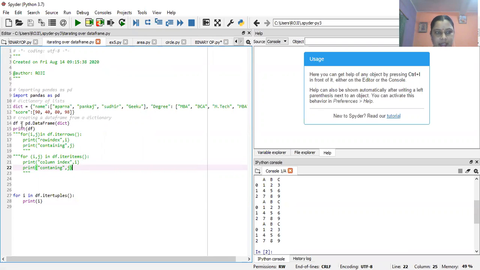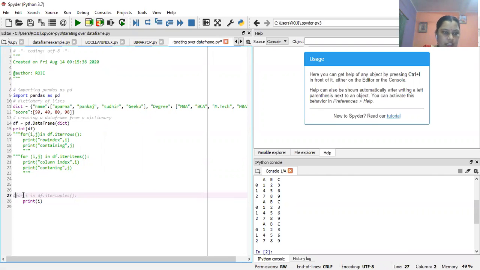When we create a dictionary, we use curly braces and values stored in pairs. First of all, I'm going to explain the structure of the data frame.